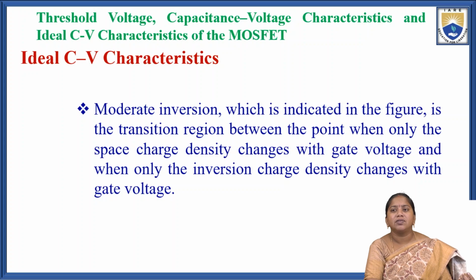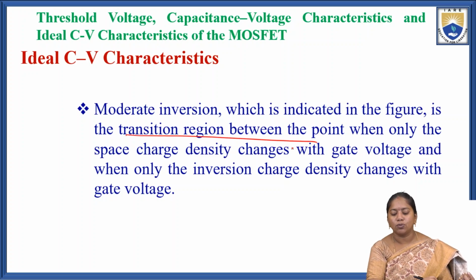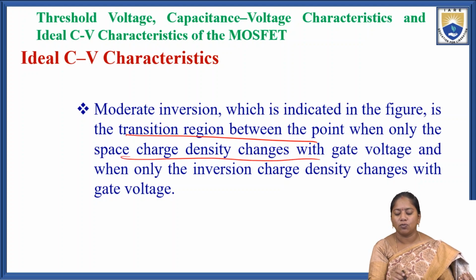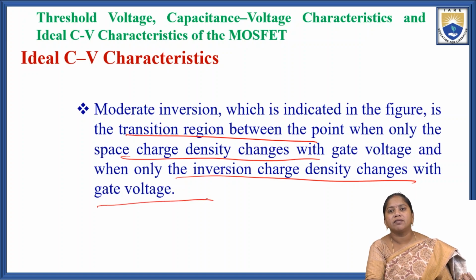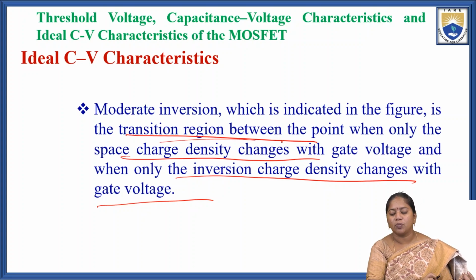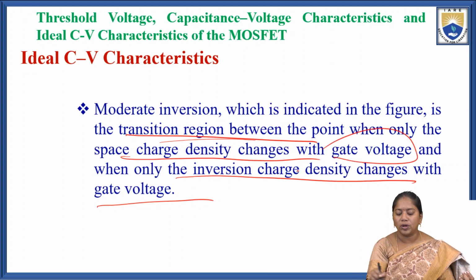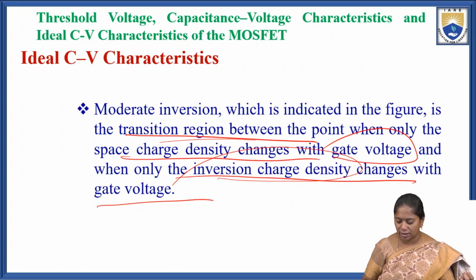The moderate inversion, which is indicated in the figure, is the transition region between the point when only the space charge density changes with the gate voltage and when the inversion charge density also changes with the gate voltage. The moderate inversion region represents this transition.